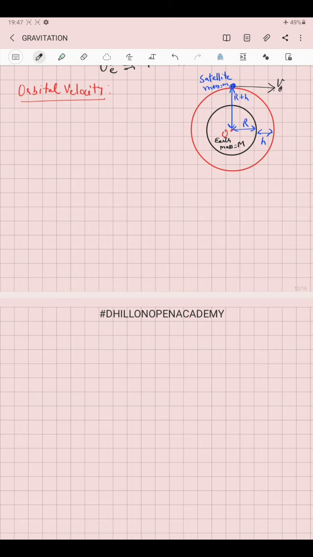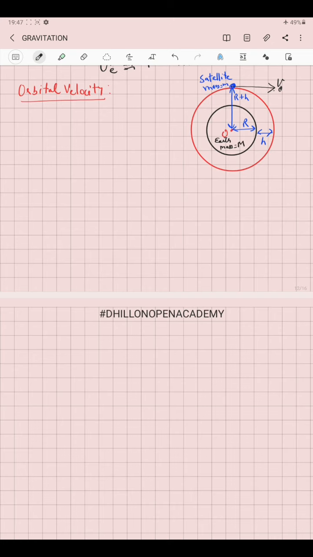This orbital velocity is actually the tangential velocity, which is tangent to the orbit at any point of a satellite, which is required against the gravitational pull of the earth so that the body is able to maintain its distance from the center of the earth.